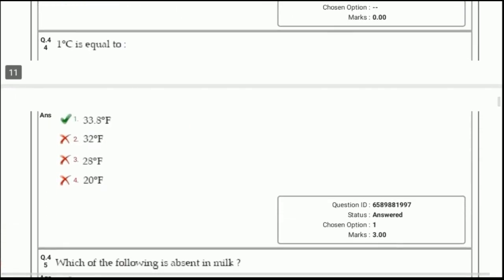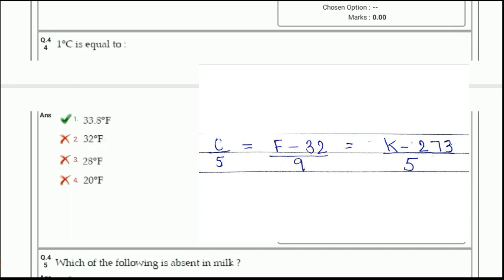Next question, 1 degree Celsius is equal to answer 1, 33.8 degree Fahrenheit. It can be easily done by using this formula. And these type of questions are very important as all the Celsius temperatures are being asked in the Fahrenheit form. So remember this formula very well.